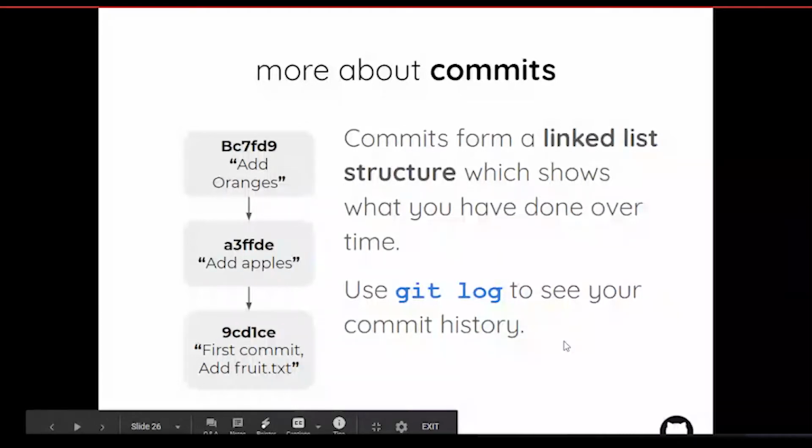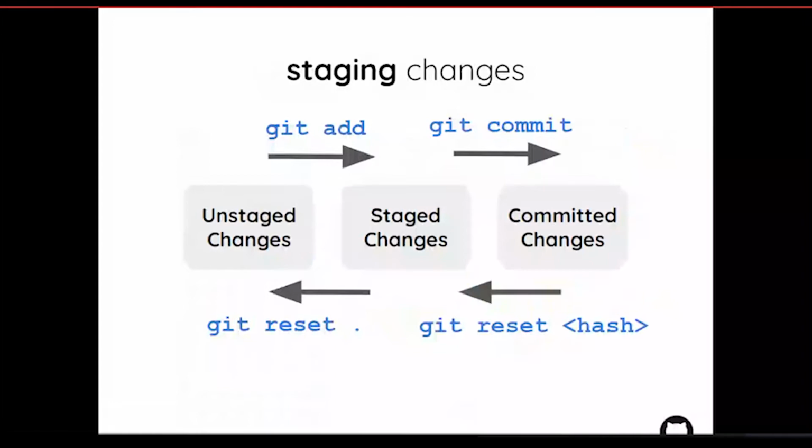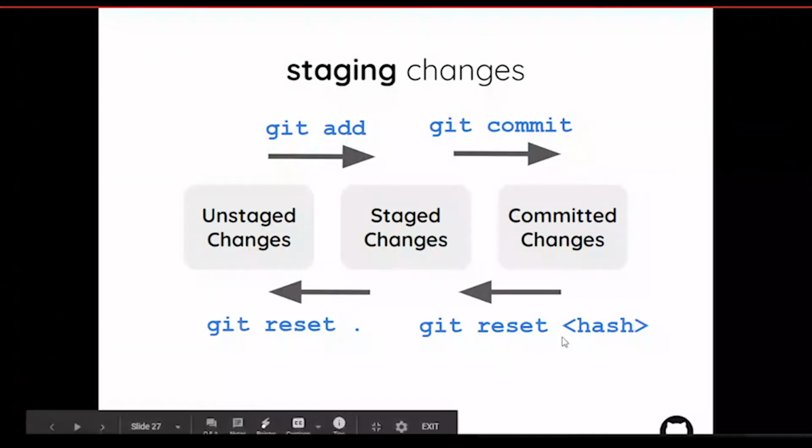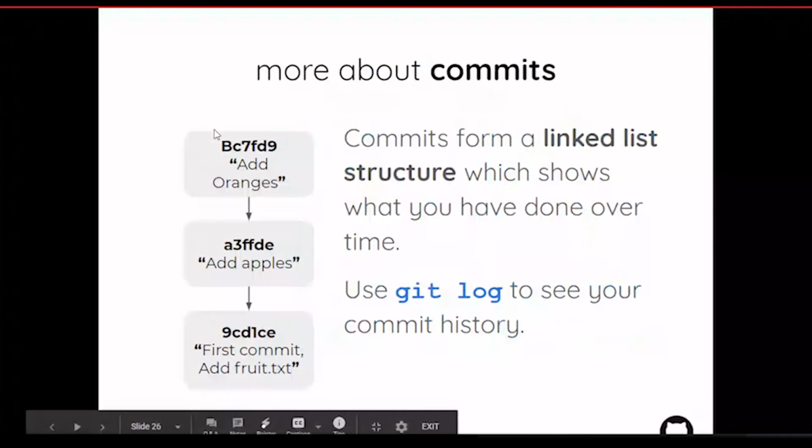So, the staging changes: initially the project will be unstaged. If you run the git add command with any of the options like period, file or folder name, then it will change into staged. Now git will track your changes. If you commit some changes, then it will be committed. And if you want to undo all these changes, you can use the git reset command. The hash ID will be this.